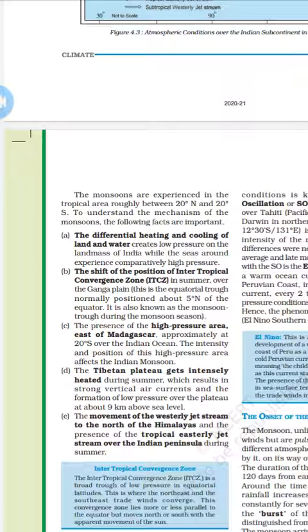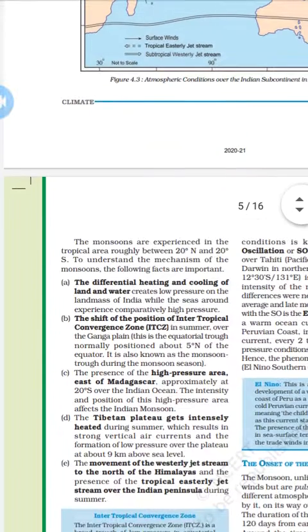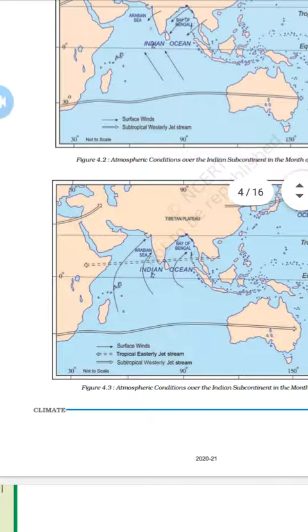The third one is the presence of a high pressure area east of Madagascar, at about 20-degree south of the Indian Ocean. We can see here in the map, in the Indian Ocean, that this high pressure area affects the Indian monsoon.